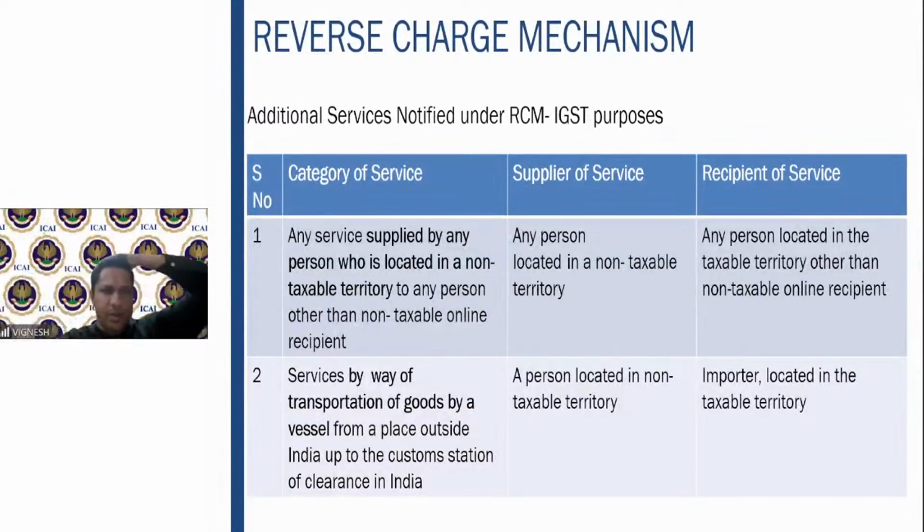Then some others for IGST purposes, where import also is covered. Service is supplied by any person who is in non-taxable territory to any person other than a non-taxable online recipient. Whichever person is located in non-taxable territory, he is the supplier. The recipient is the person located in taxable territory other than a non-taxable online recipient. A non-taxable online recipient won't be covered here. It is covered in OIDAR services, wherein that foreign person should obtain the registration in India and pay the GST.